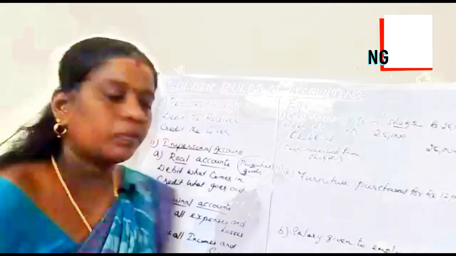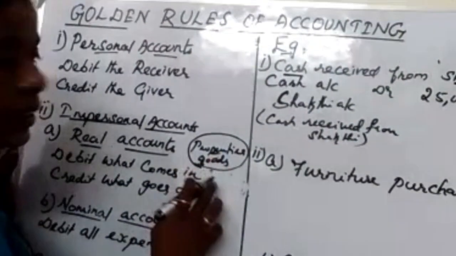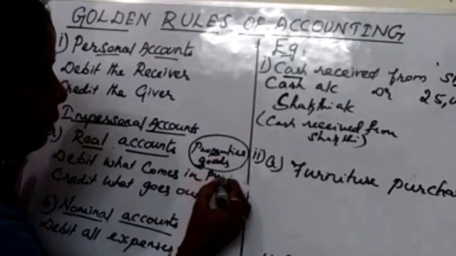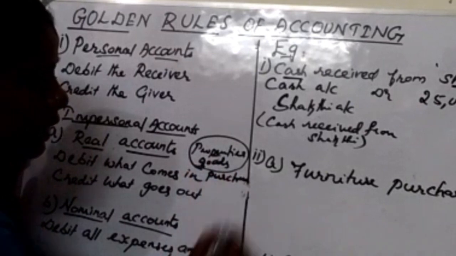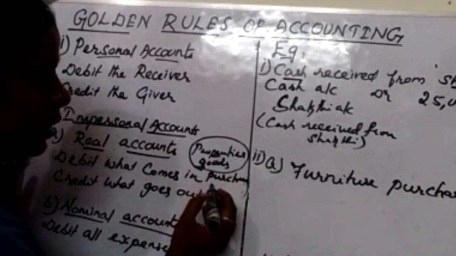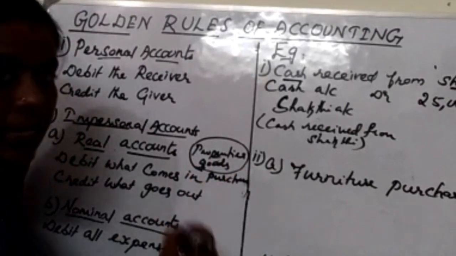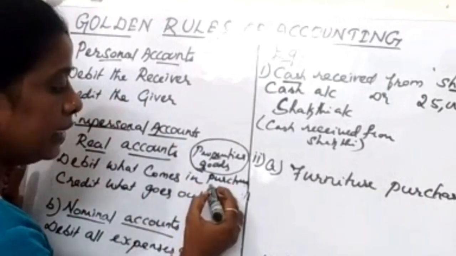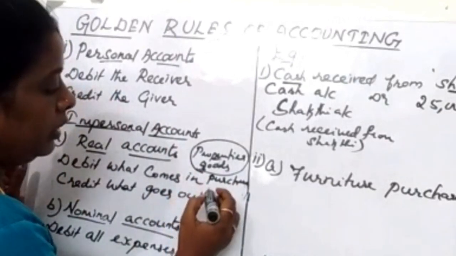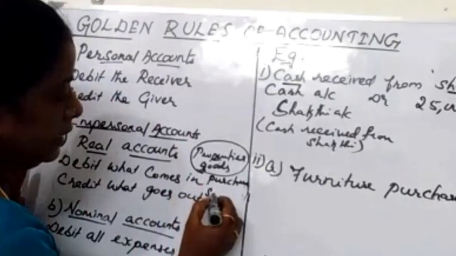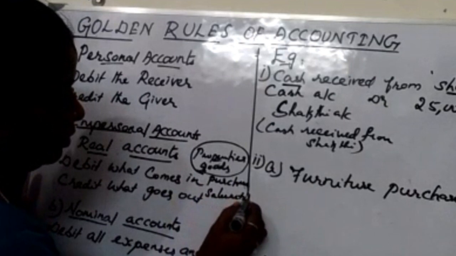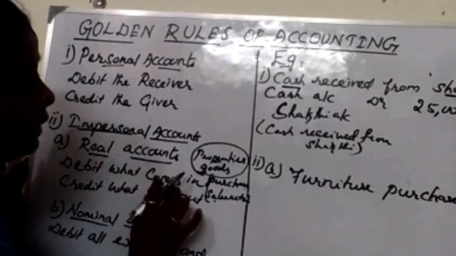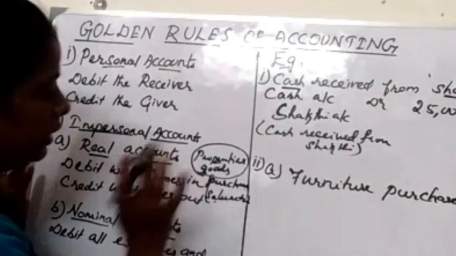Narration: cash received from Shakti. At the time of purchase of goods from the supplier, the goods come inside the business. Same as from the customer, we already sold the goods, and if any goods are defective, the customer will return them to the company. That is sales return. These two come under the real account. They come in as income into the business, so they should be debited.